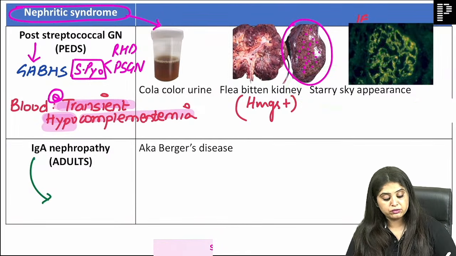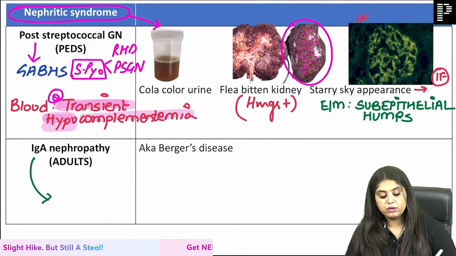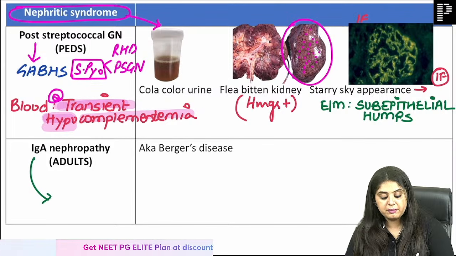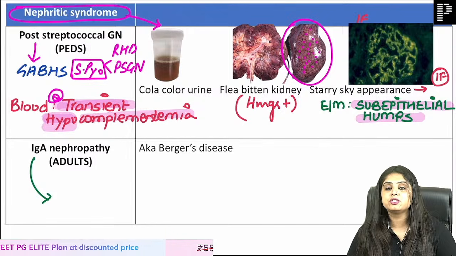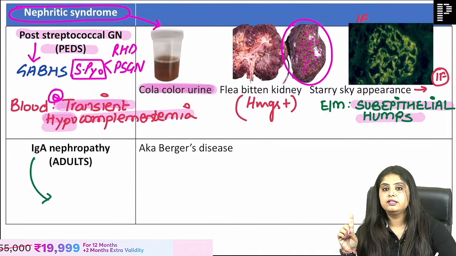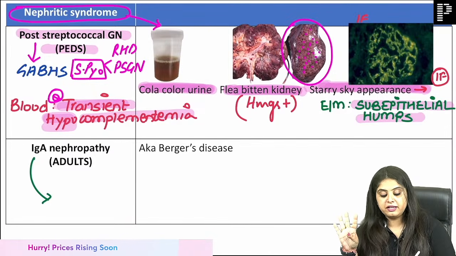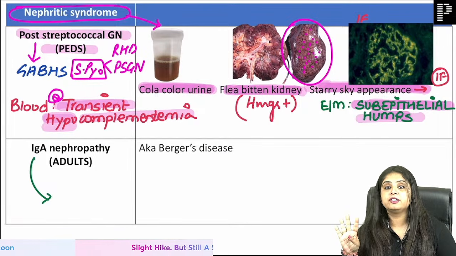Someone said electron microscope. No, you are right to ask, but it is seen on immunofluorescence. Because I will ask you, what is seen on electron microscope? Subepithelial humps. That's a very famous question. There are these four buzzwords for PSGN. Number one is cola color urine, second is flea bitten kidney, third one is starry sky appearance, and fourth one is subepithelial humps that you're going to see.